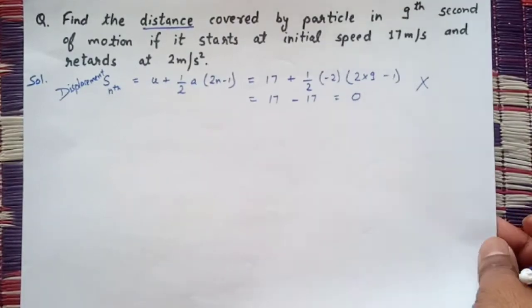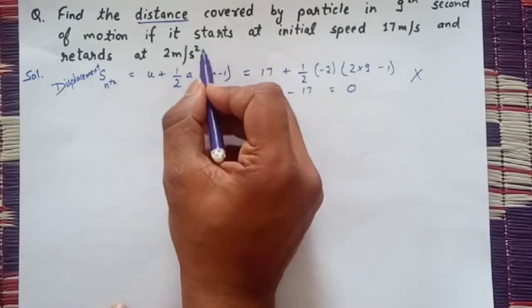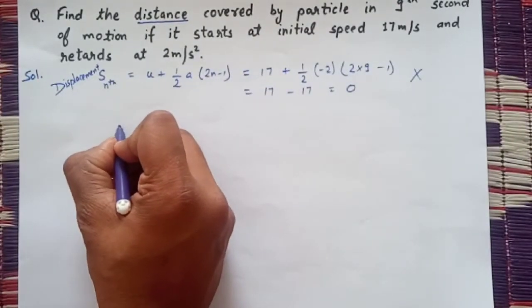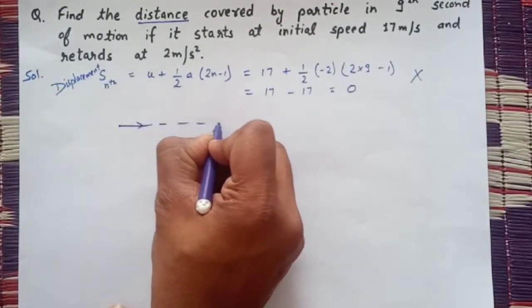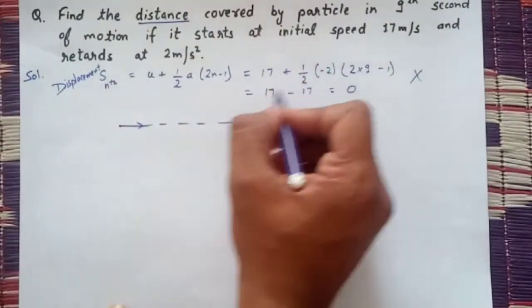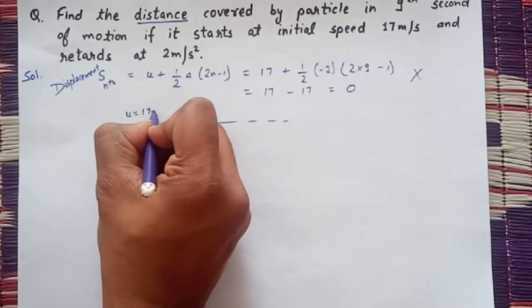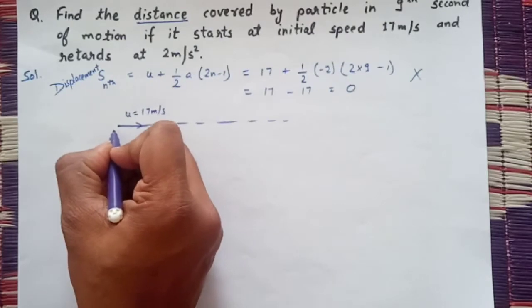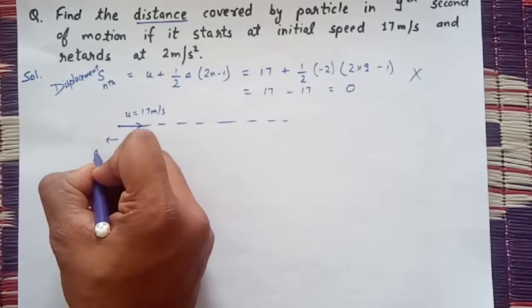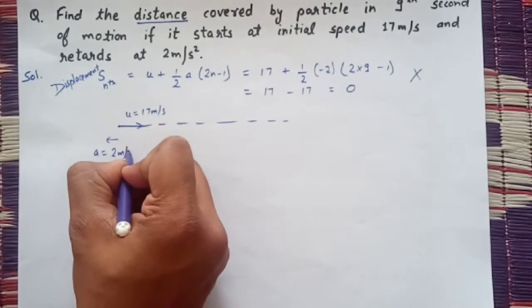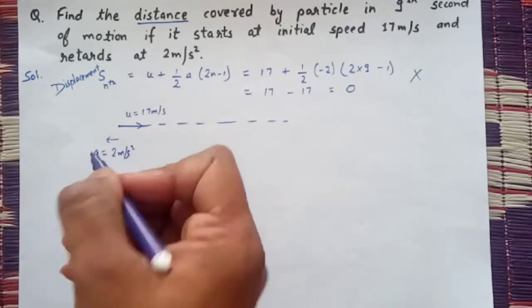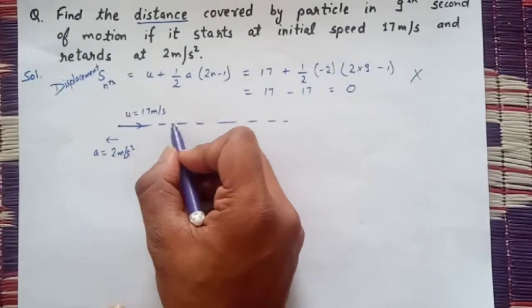See, the object is moving in this direction, and it starts with 17 meter per second, but acceleration is in the opposite direction of 2 meter per second square. That's why it is retarding, means the speed of the object is decreasing.